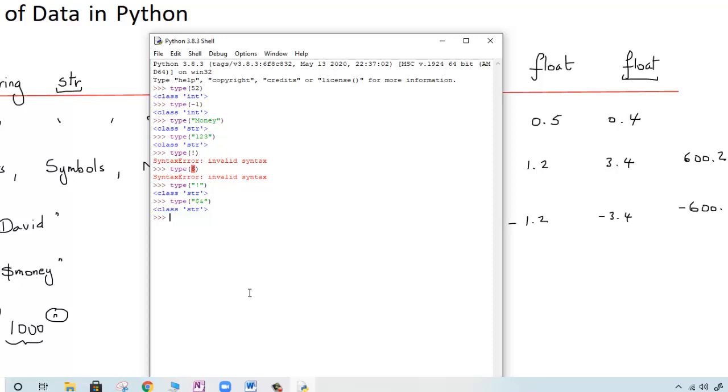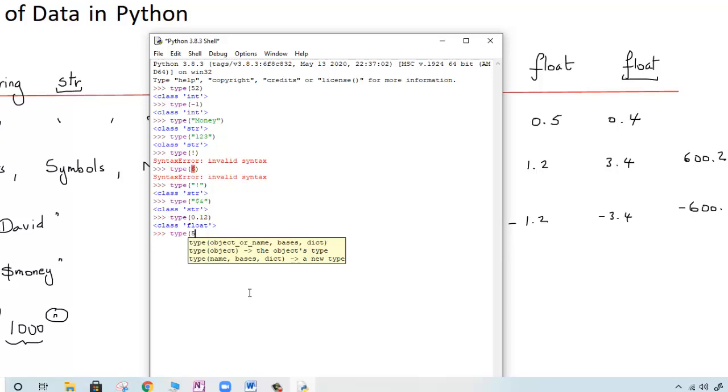Any number is an integer. Any number with a decimal point, this is what we didn't test yet, type 0.12 and bracket, right away it's gonna return float because of the decimal point. Sometimes we write 5.0 this way.